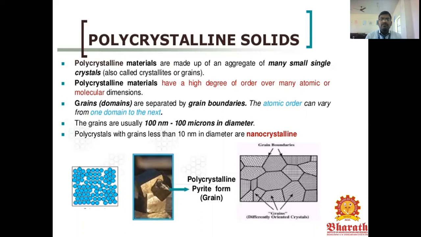The example is pyrite, in the form of grains. This is the polycrystalline; you have to know. The small single crystals are combined to form a polycrystalline material. These are the grain boundaries, an example of the boundaries. You have to know that the regular arrangement of this compound is called polycrystalline.